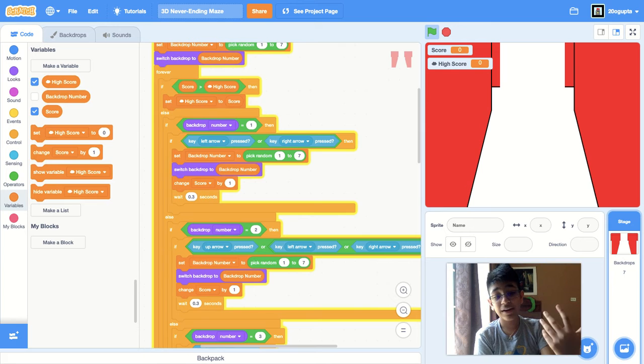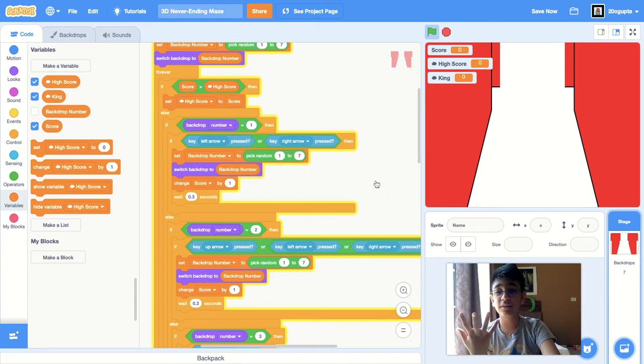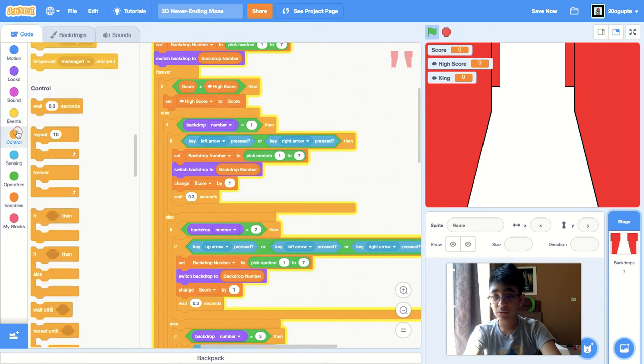But I'm also going to show how to put the username there too. So I'm going to make another variable called king. This is going to be the king of the game, basically the person with the highest score. And we're also going to need a username block.